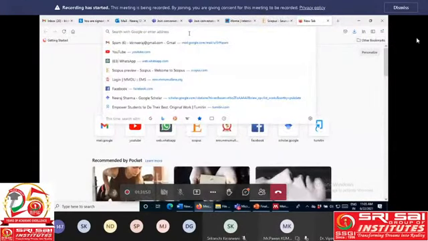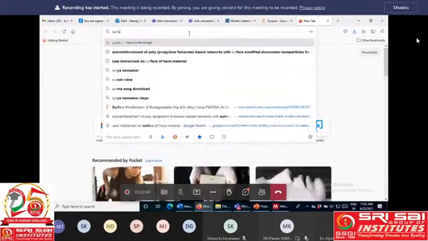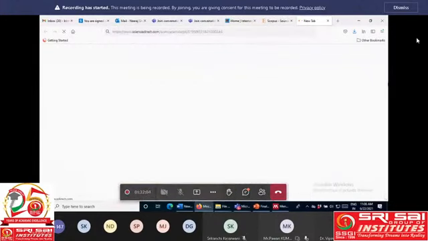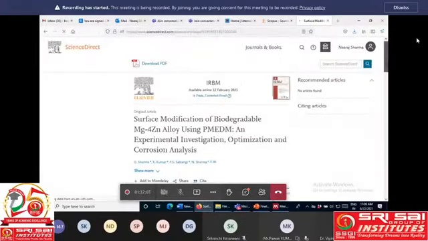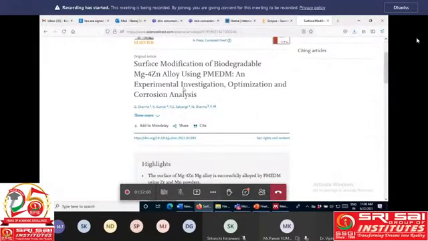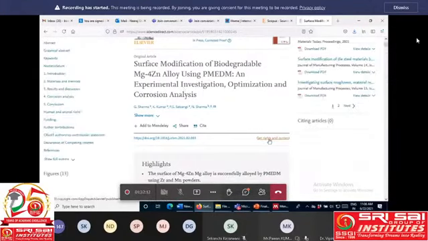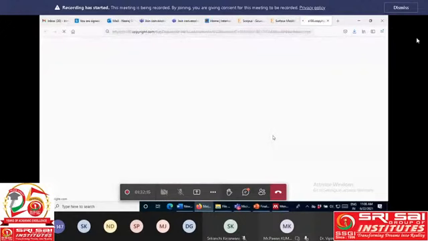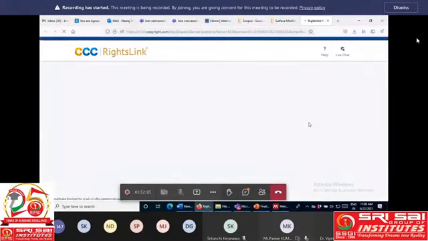I'm writing surface modification. Yes, this one. So in this case, suppose this article, here it is Get rights and content. If I click here on Get rights and content, you also go for the same.